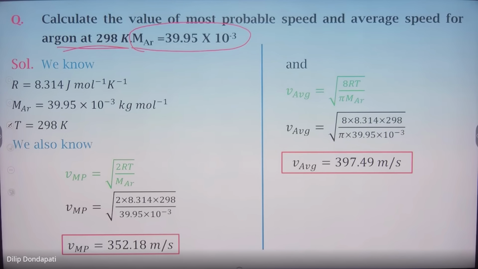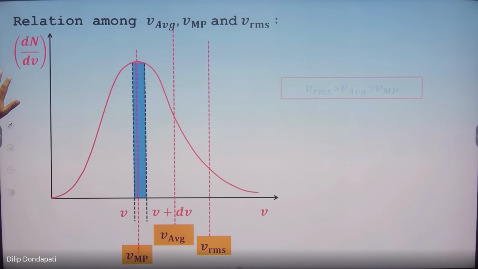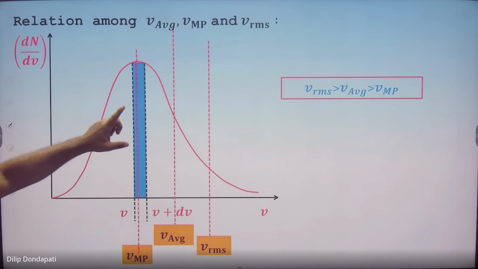Sir, I got most probable as 352.017 and for average 397.49, and 352.18 for most probable speed. Okay, you took 8.3, no problem. I took 8.314, so approximate values came. The relation between them you already know: V RMS is greater than V average, which is greater than V most probable.